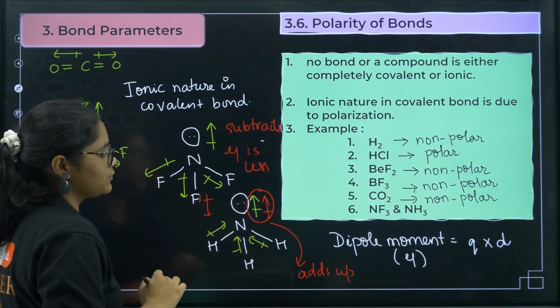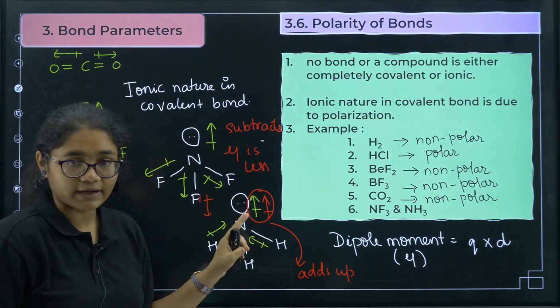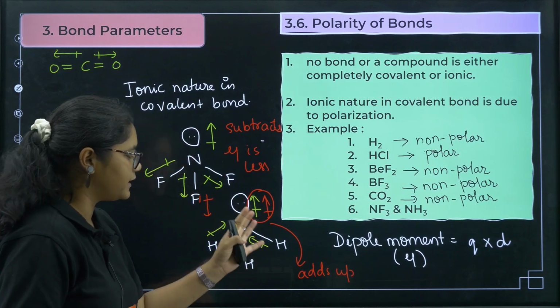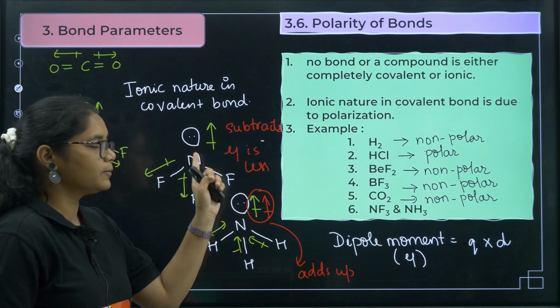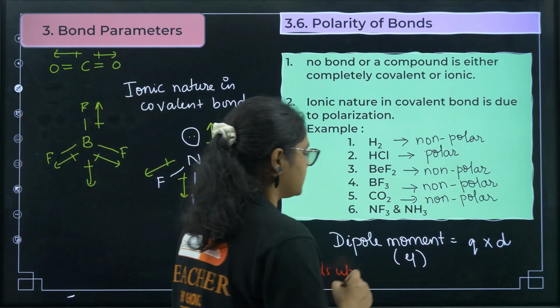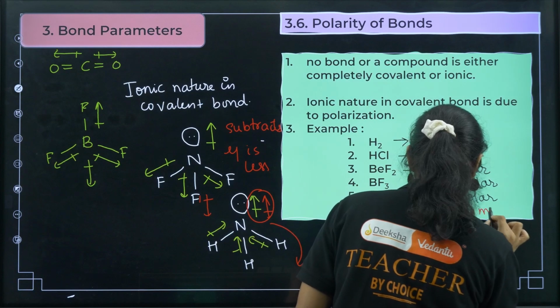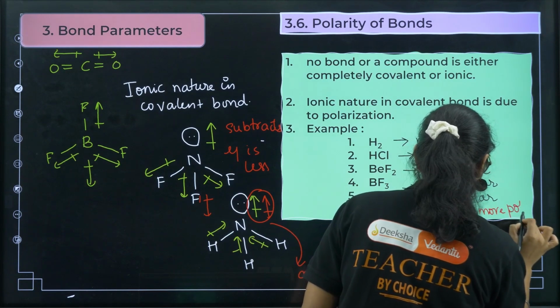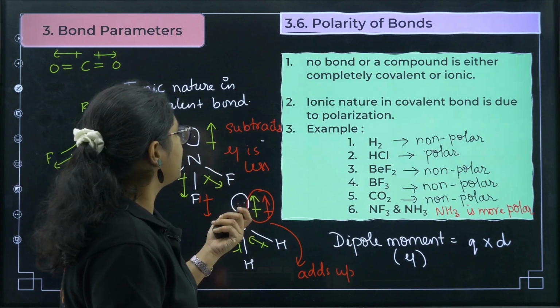Because of this, even though fluorine is more electronegative, due to the vector addition, NH3 is more polar than NF3. So what I can write here, NH3 is more polar. Clear? Fine.